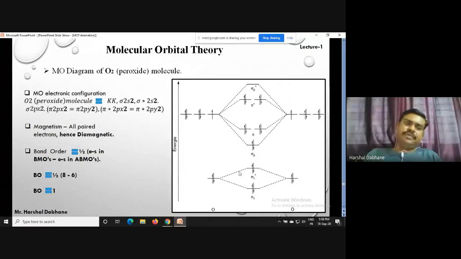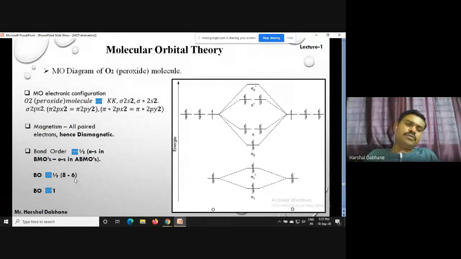And third is the bond order. Okay, so it is 1/2 of the electrons present in bonding minus anti-bonding. So here in bonding we have this 2 and this 6, meaning a total of 8 electrons in bonding. In anti-bonding we have this 2 plus 4, 2 plus 4 is 6.